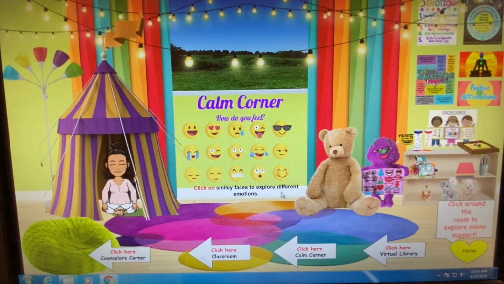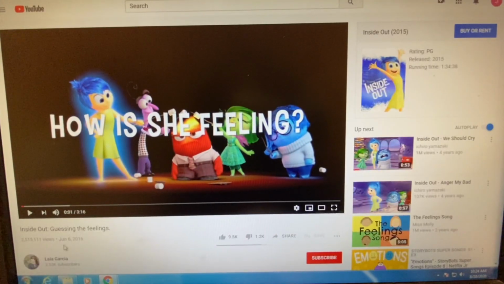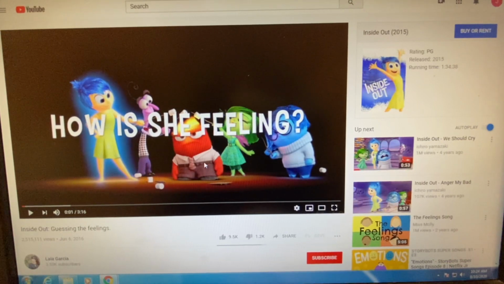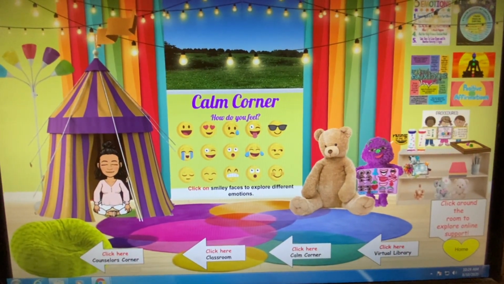But anyway, this is the calm corner, and basically, if they click on this, it says click on smiley faces to explore different emotions. And then when they click on this, it takes them to a YouTube video, and it is the Inside Out Guessing the Feelings video. And I thought this was a really cute video to just get them kind of familiar with different emotions.